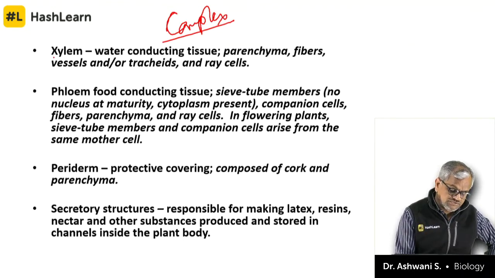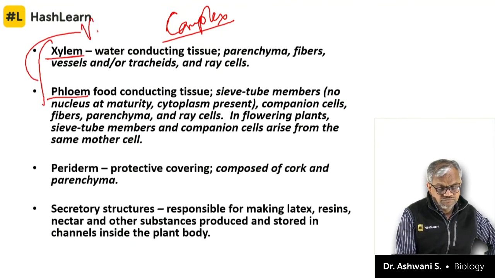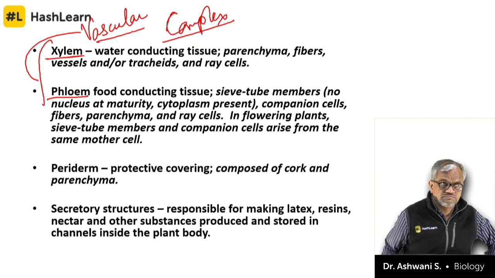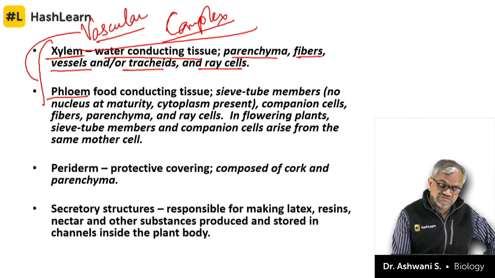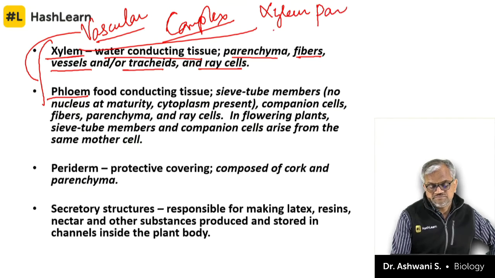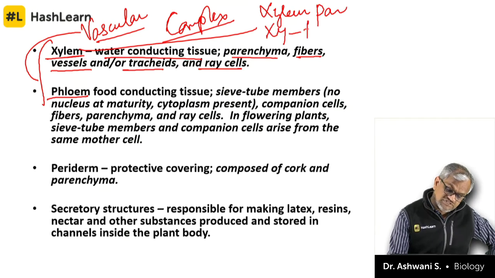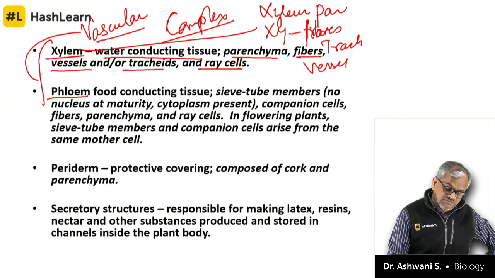These are complex tissues, xylem and phloem. Both of them are vascular tissues. Water conducting tissue, parenchyma, fibers, vessels, and tracheids and ray cells. Do remember, xylem has 4 components. Xylem parenchyma, xylem fibers, tracheids, and vessels.